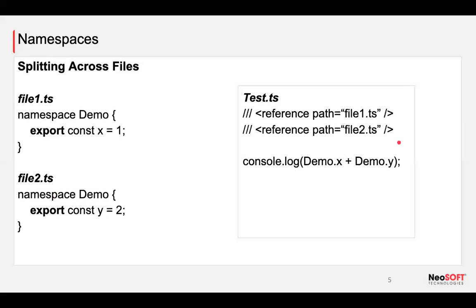There are a few jumbled lines written over here, and then I am using demo.x plus demo.y. You might see these look like code comments. In a comment we add a double slash. If we add a triple slash, it doesn't matter, it is still seen as a comment. This particular line is called a triple slash reference. It is actually a part of TypeScript concepts. We are going to discuss more on these triple slash reference concepts in our next session, which is TypeScript version 4.